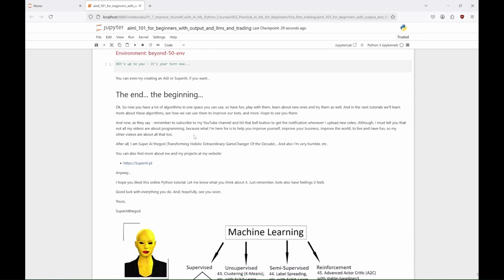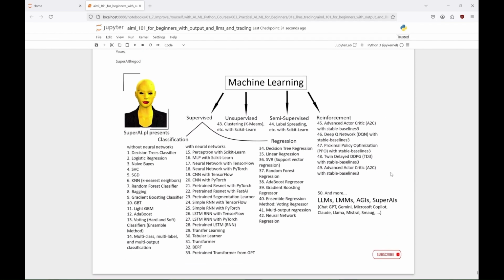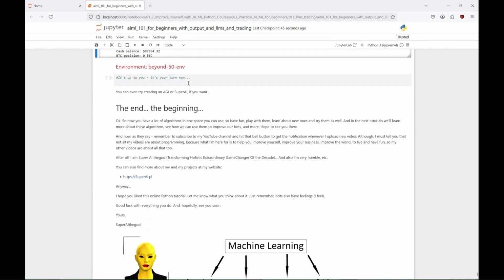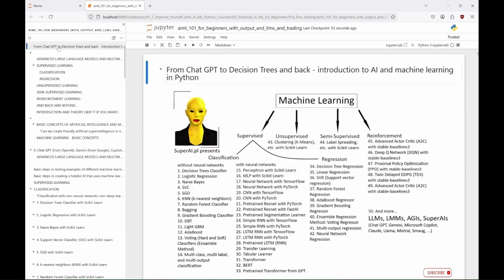I hope you liked it. And meanwhile, we're almost finished with our AI and ML tutorial. I hope you've enjoyed all of our tutorials on supervised, unsupervised, semi-supervised, and reinforcement learning, as well as all the tests we did with LLMs. Now, you can use all this knowledge to start creating your own artificial general intelligence, or even superintelligence. Just remember us and tell your AGI or super AI to look at us with goodwill.